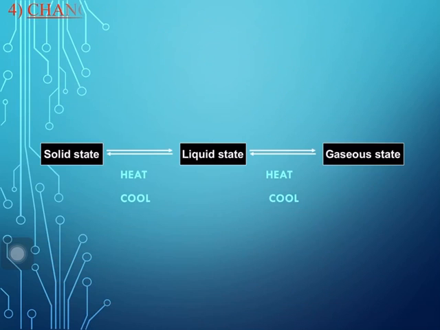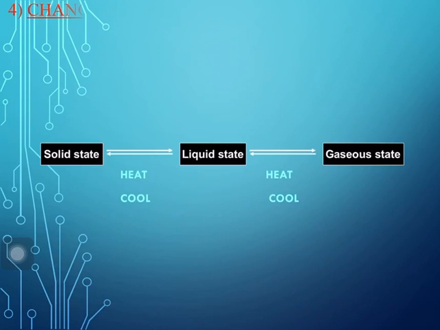Melting, or fusion. What is melting? When a solid is heated, the particles begin to vibrate with greater speed and begin to move more freely at a particular temperature. The temperature at which a solid melts is called its melting point, and for ice it is 0 degrees Celsius, or 273 Kelvin.